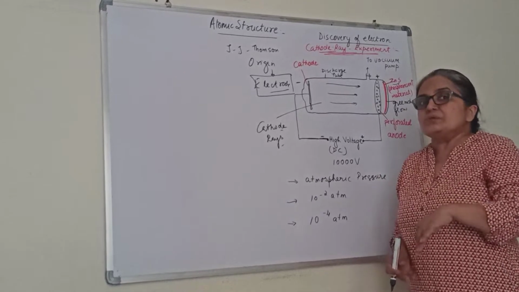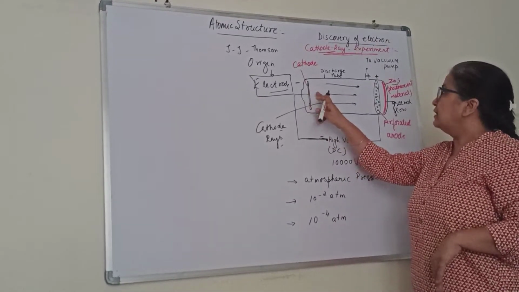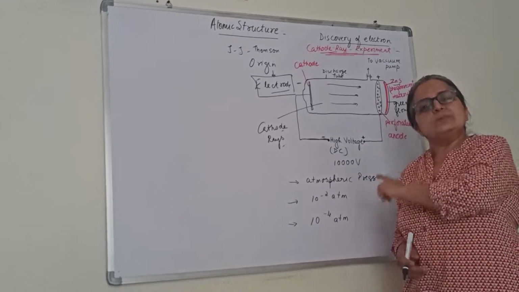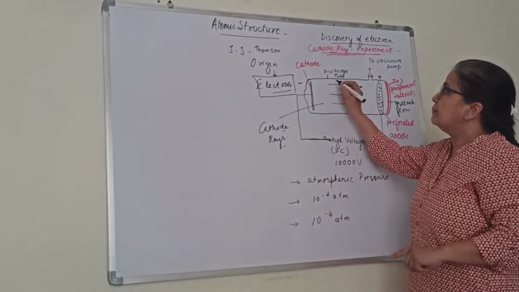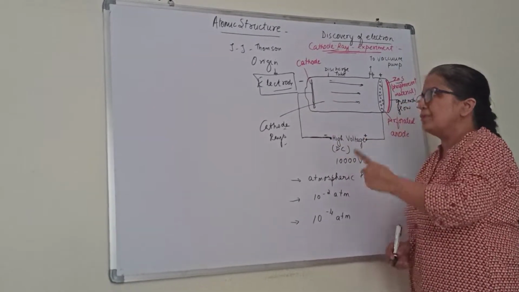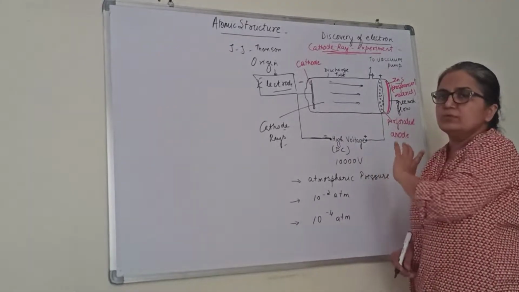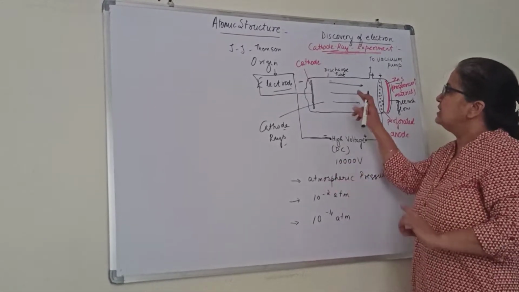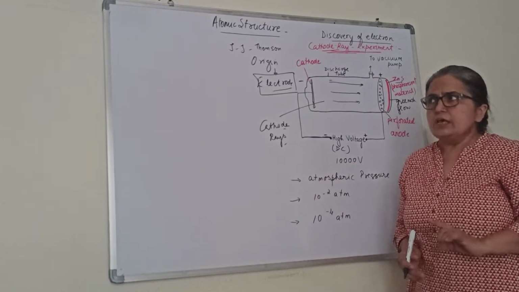Now why are we saying electrons? Because they are beginning from the cathode, moving towards the anode. The anode is positive. Something moving towards the positive electrode means these should be made up of negative charge. They are originating from the cathode, moving towards the anode side. The cathode rays' behavior did not change by changing the gas and the electrodes.